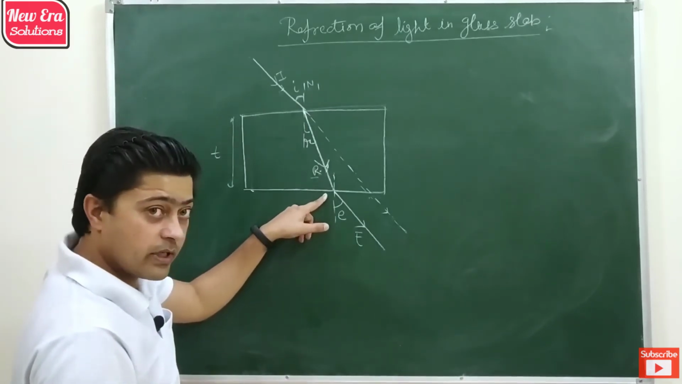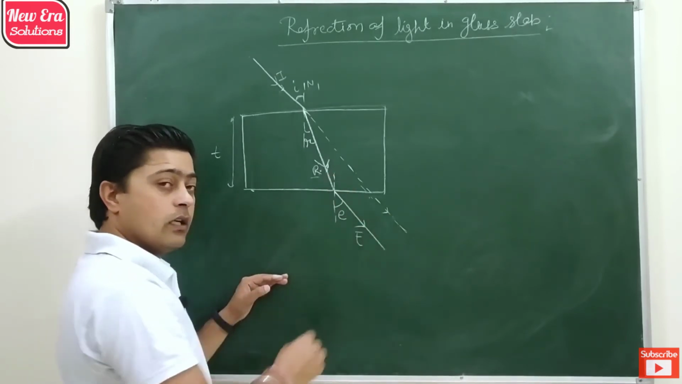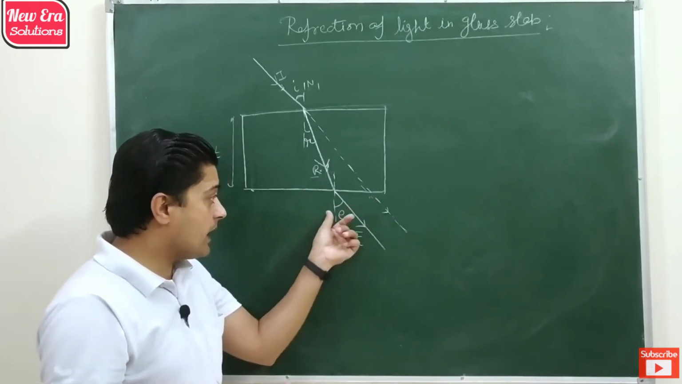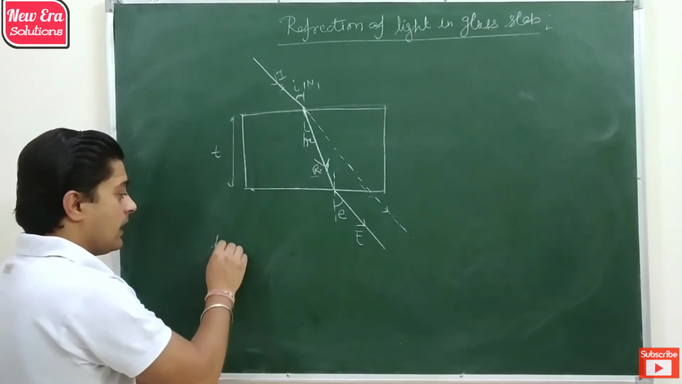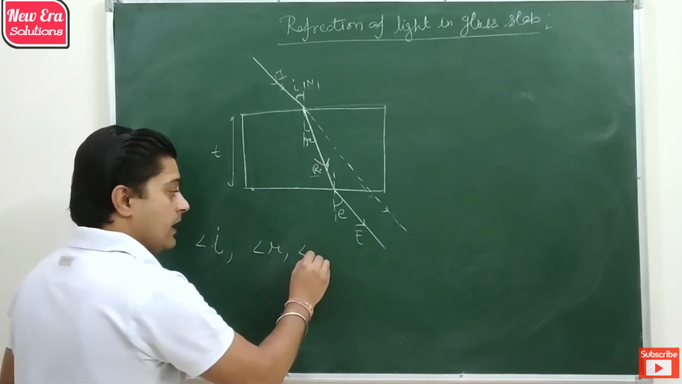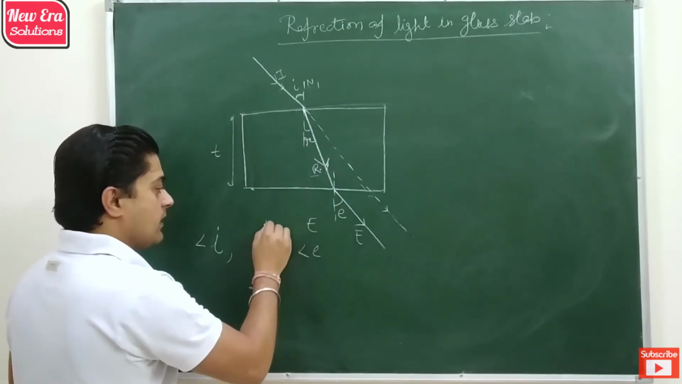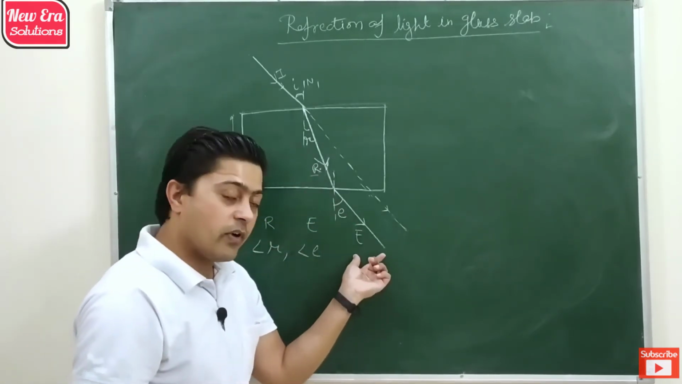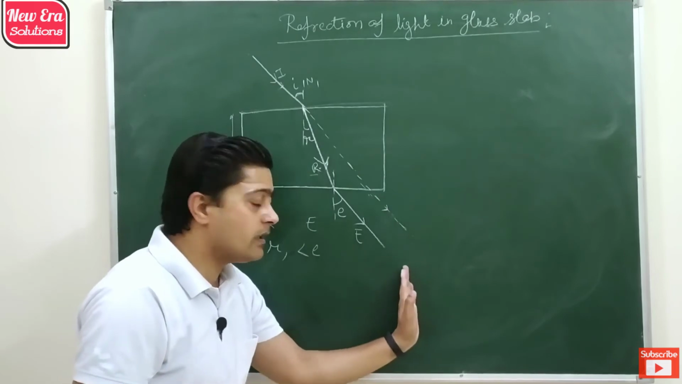But from the second boundary, it moved from glass to air, so it bent away from the normal and emerged out as an emergent ray by making an angle e, which is known as angle of emergence. So we have three angles: angle i, angle of incidence; angle r, angle of refraction; and angle e, angle of emergence, for the three rays: emergent ray, refracted ray and incident ray. Then if we observe, the final emergent ray is parallel to the initial incident ray.